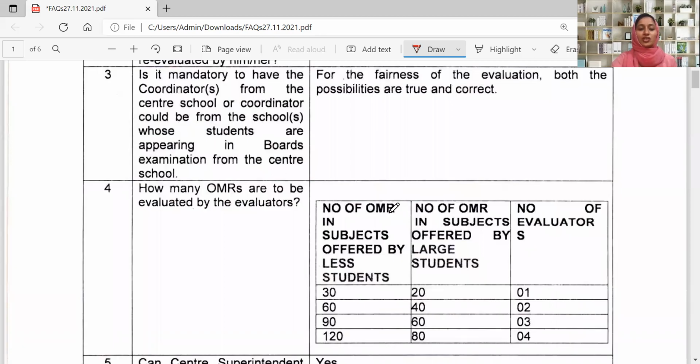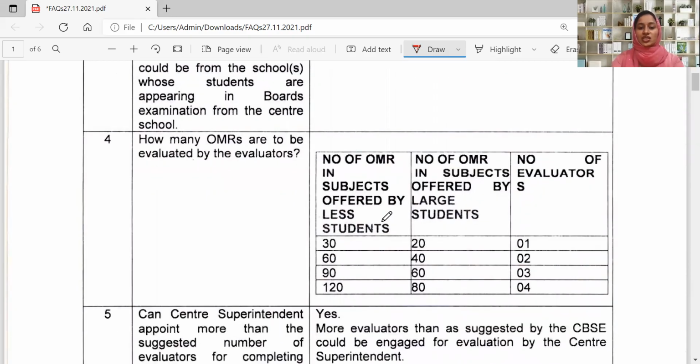How many OMRs are to be evaluated by evaluators? It depends on the subject. If many students are writing a subject, it can be based on the chart which is given here.